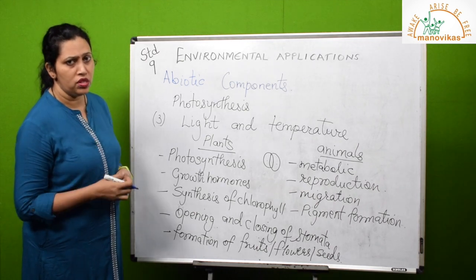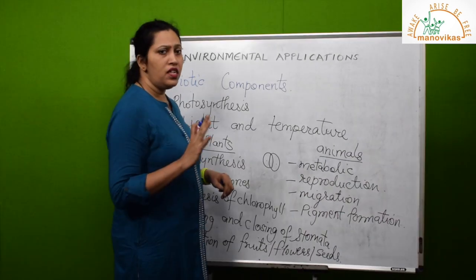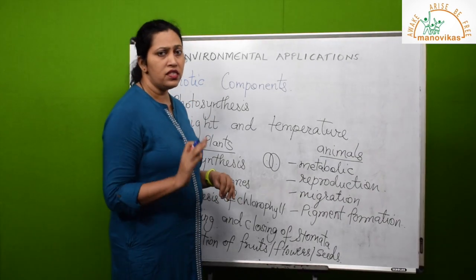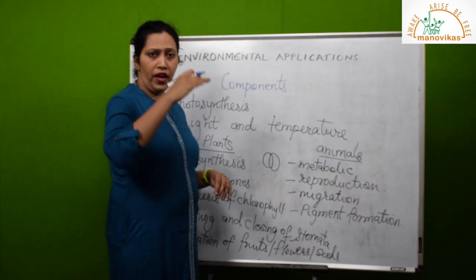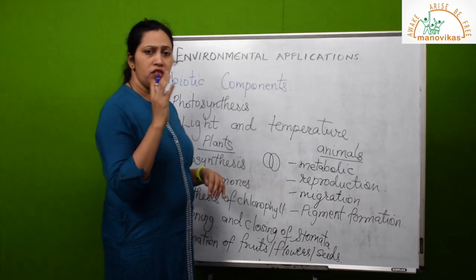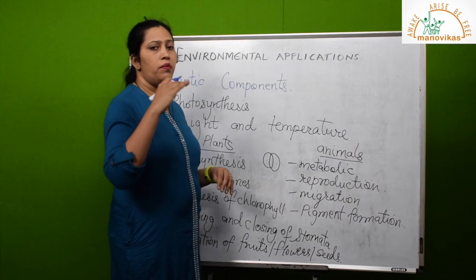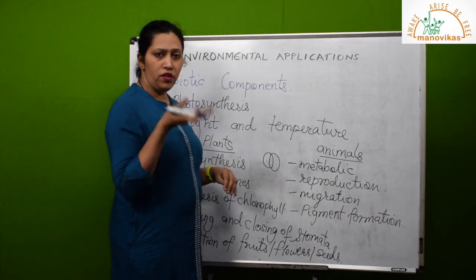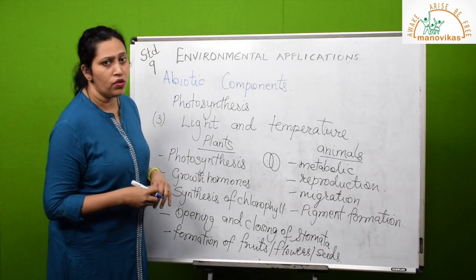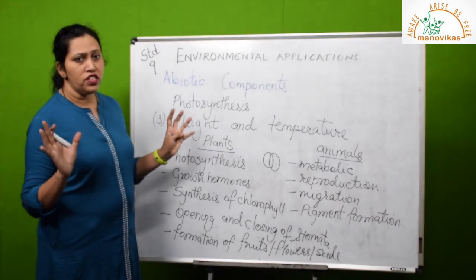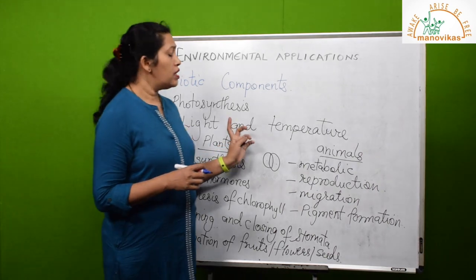layers of the ocean, light doesn't reach, so the skin color of the fish there is dark black. As you come up higher and higher, the skin pigmentation is different. We have silver color fish. If you come even higher, then we have colorful fish. If you go scuba diving, you can see there are colorful fish everywhere. So it all depends on the light.